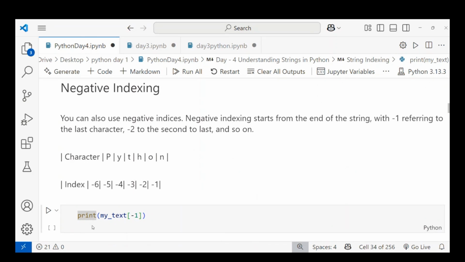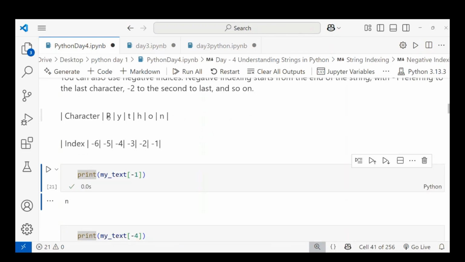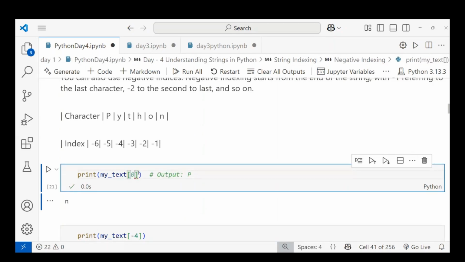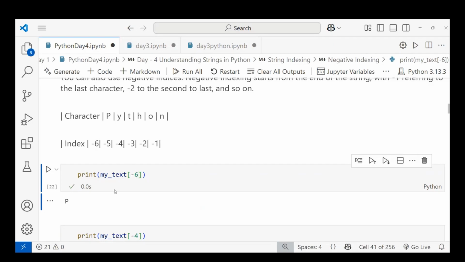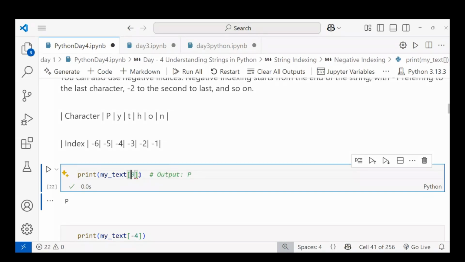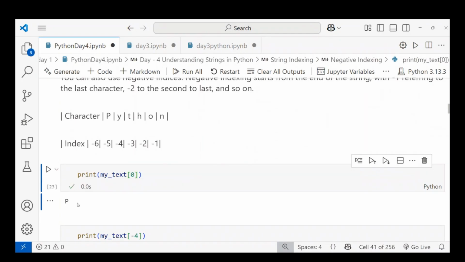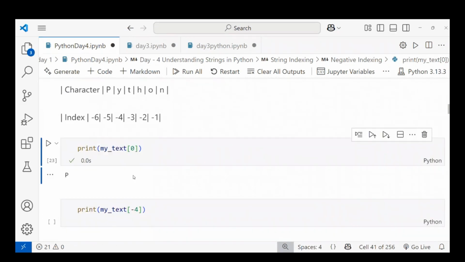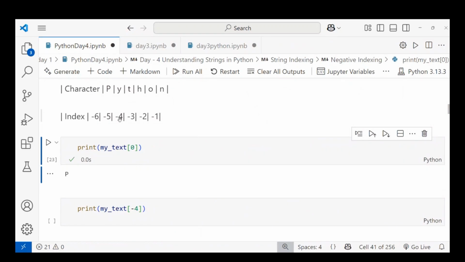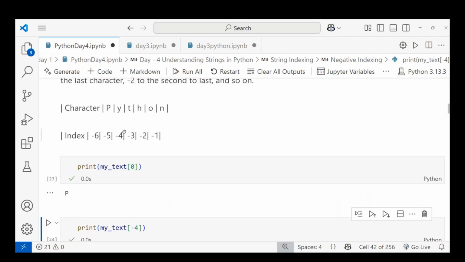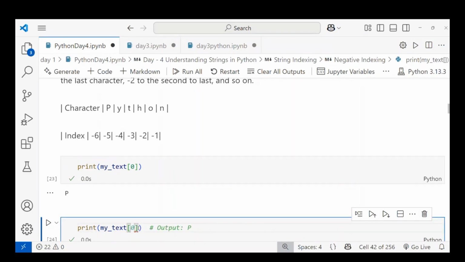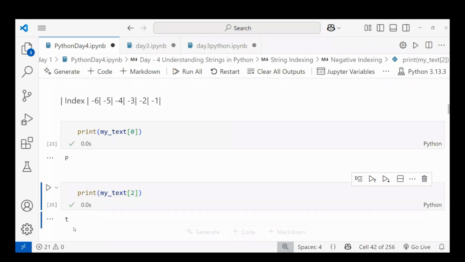When I run my text of -1, I get the output N. If I want P, I have to give the value -6, and I get P. To get P using positive indexing, I give 0, and I automatically get P as output. When I give -4, I get T. To get T using positive indexing, I have to give the value 2, and I get T.